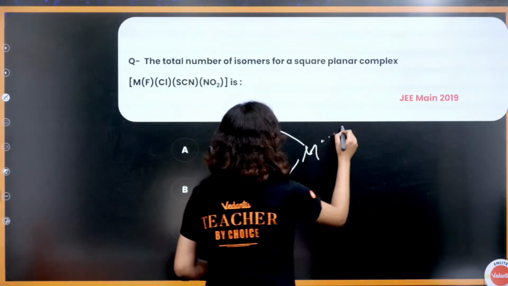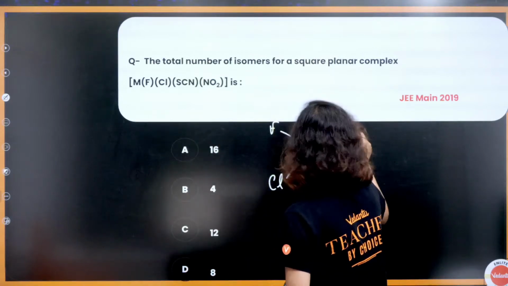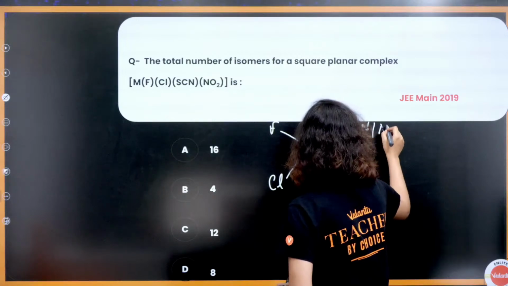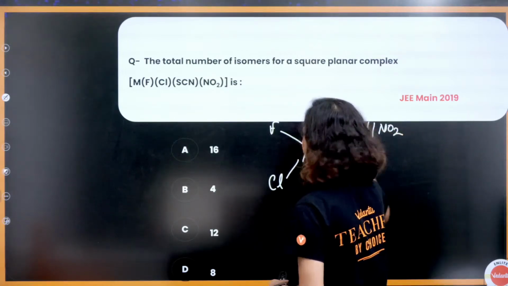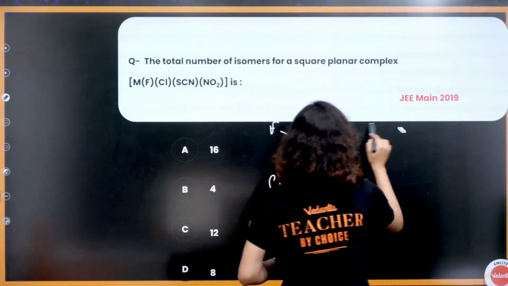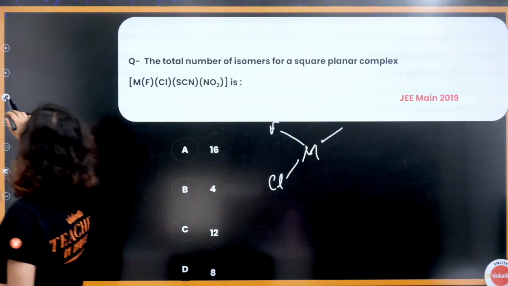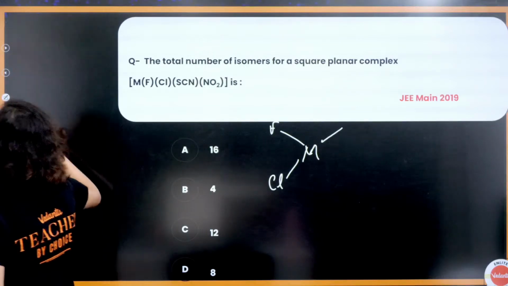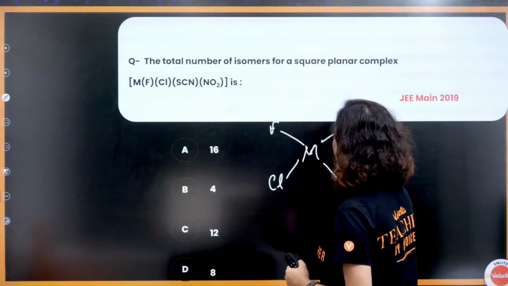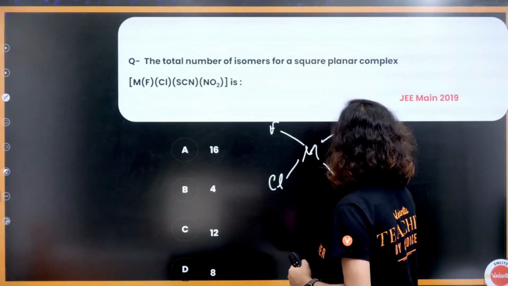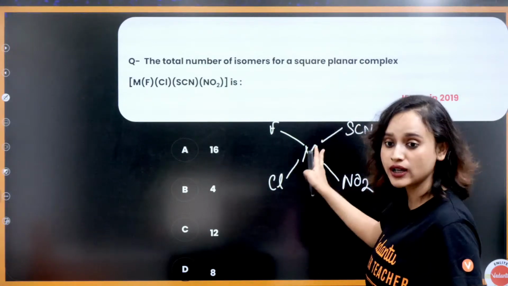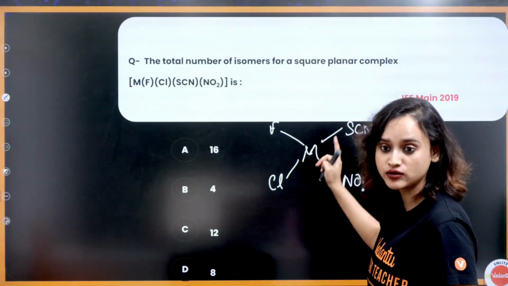Now, SCN, it can be SCN, it can be NO2 also, right? We can write SCN here and NO2 here.